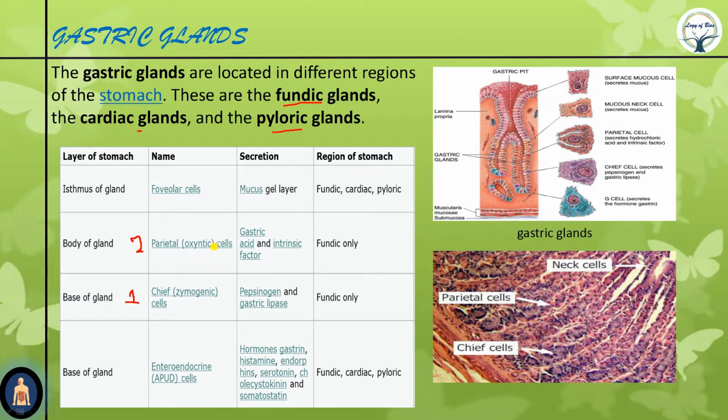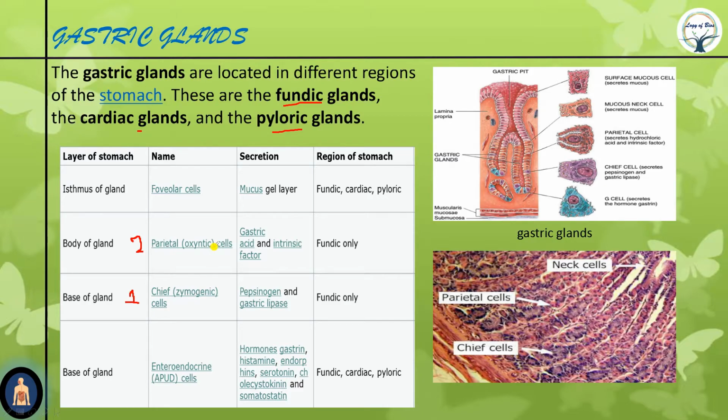As the walls are mucosified, that means covered with a mucus gel layer, no harm occurs to the cells. Clear? And intrinsic factor we have discussed in the previous video, intrinsic and extrinsic factor. So if you have not watched it, go to our playlist and please watch it.